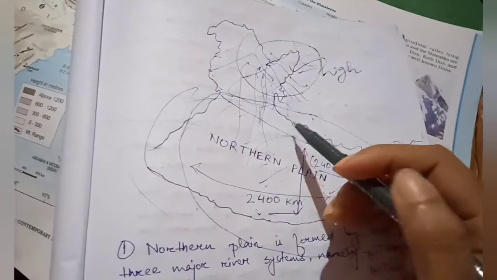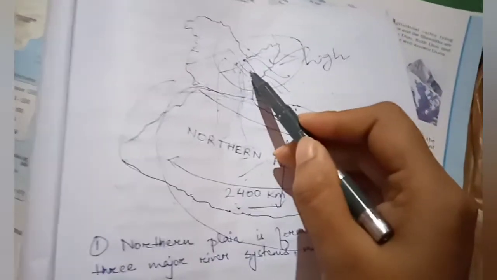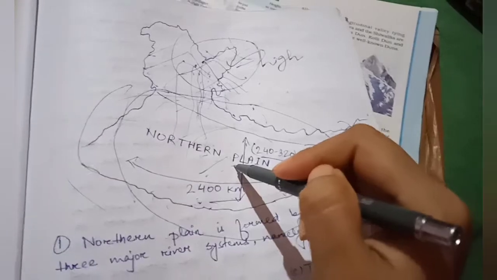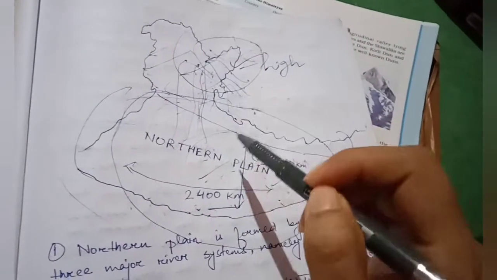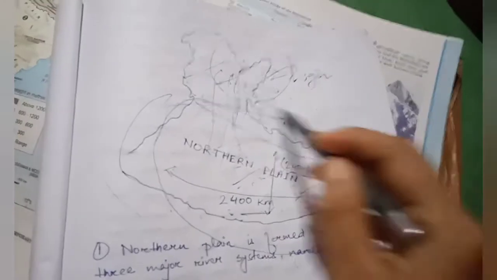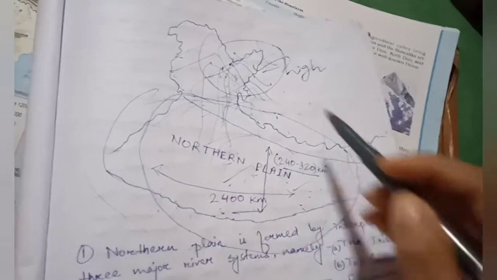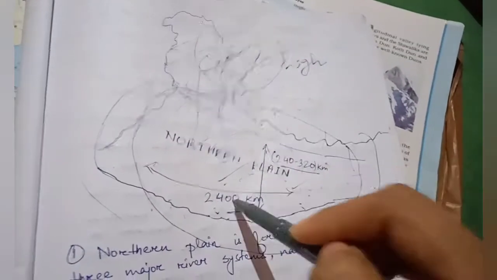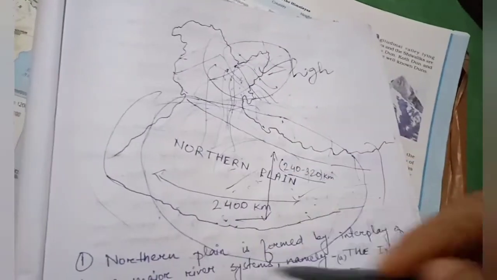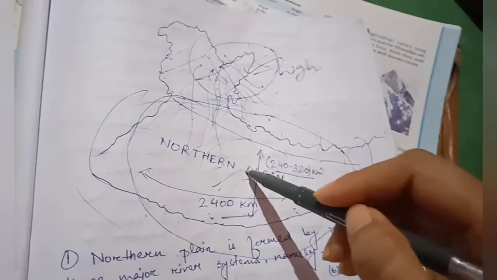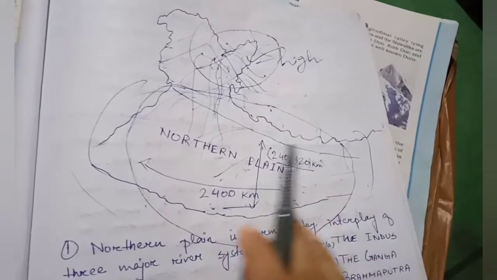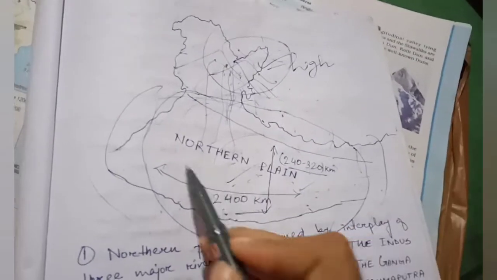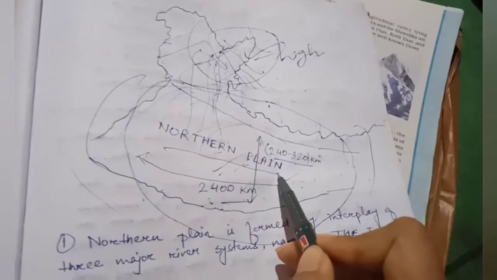Now, when it became a basin, the water coming down from the higher area to this lower area was depositing here. Obviously the water was coming from higher to lower area. As this was a basin, all the sediments were deposited here, and slowly it got filled and became a plain area, and this is today's Northern Plain.